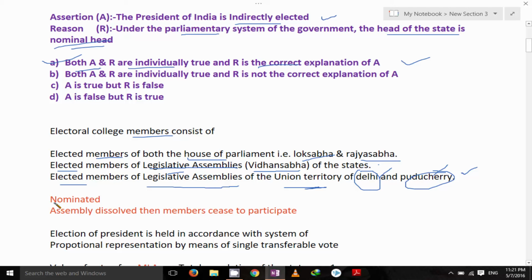Here the most important point, that is nominated members do not take part in the election of the President of India, in the voting. Okay, and if the assembly is dissolved, then the members are set to participate in the voting procedure of the President of India.